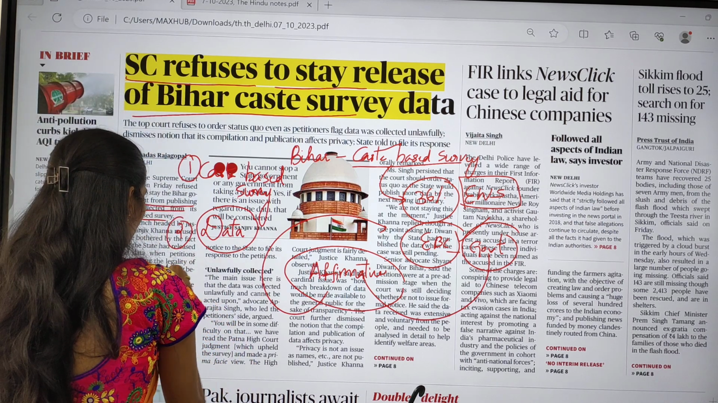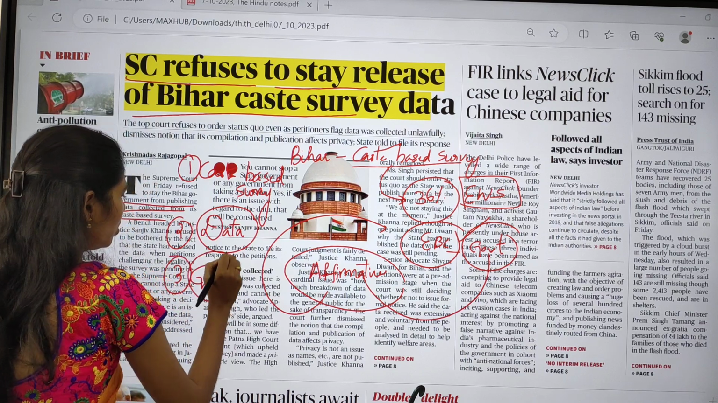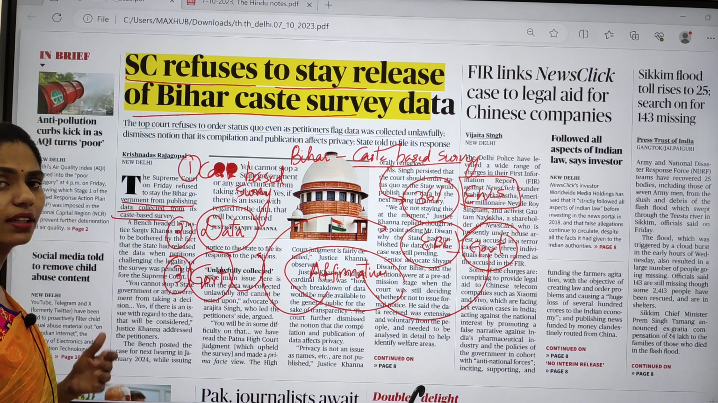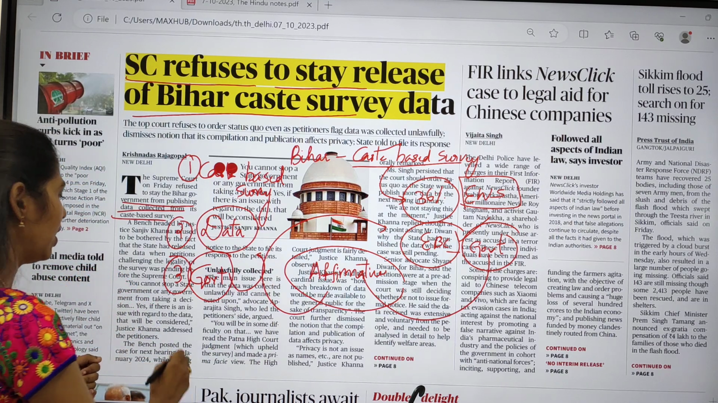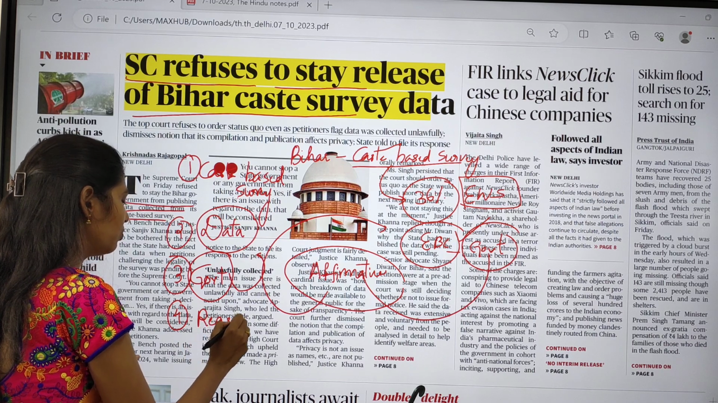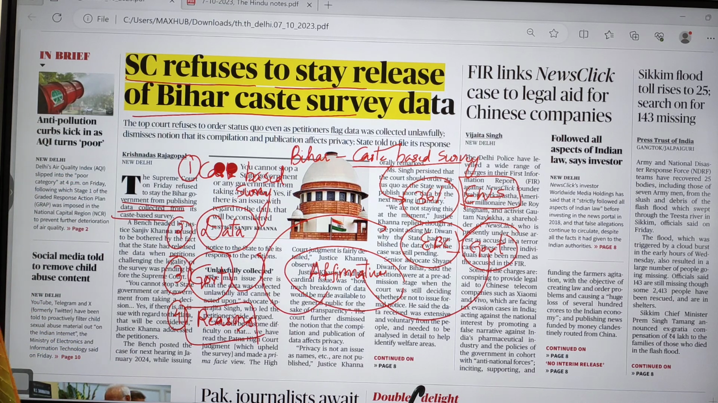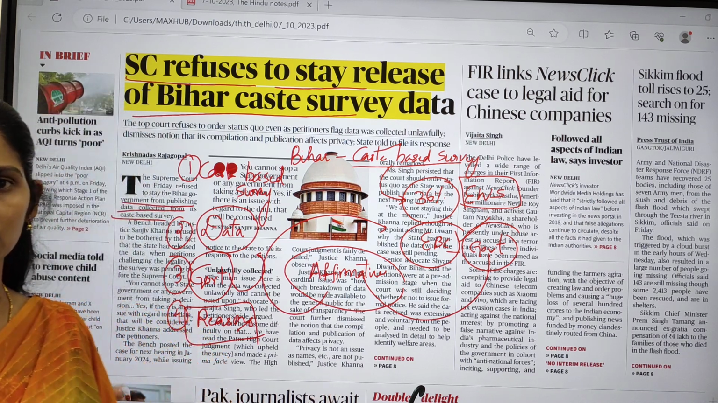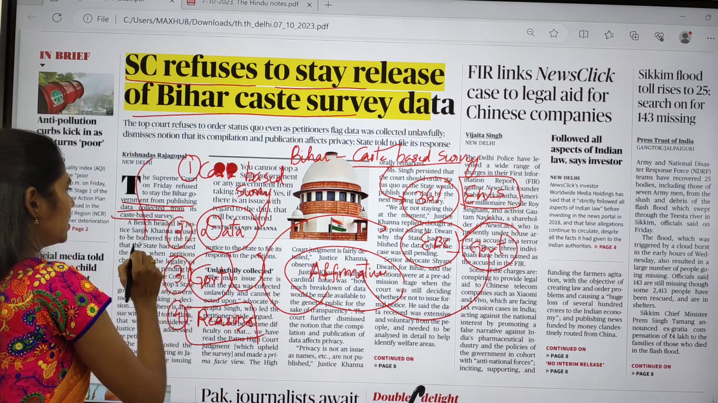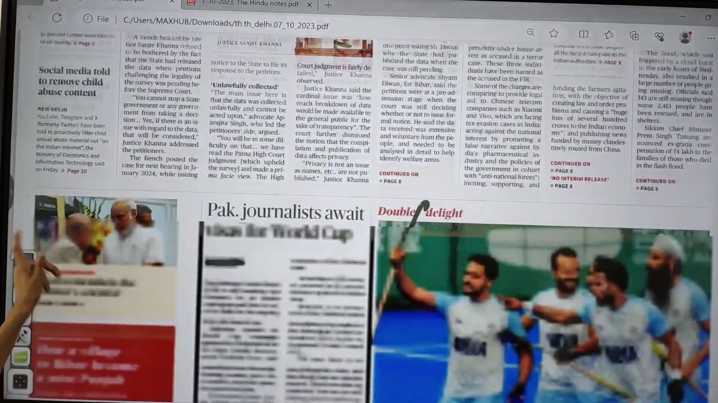Next, we have to see what government initiatives are going to come up to make them move forward. And you have to see the reasons why so many people, about 36%, are economically backward in Bihar. All these things you have to think about and analyze. So this is about the first topic.